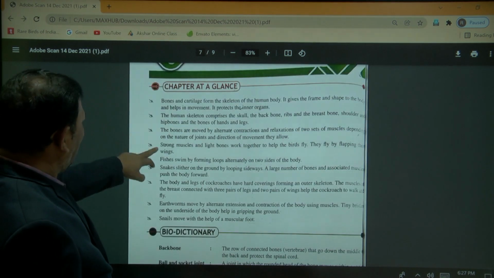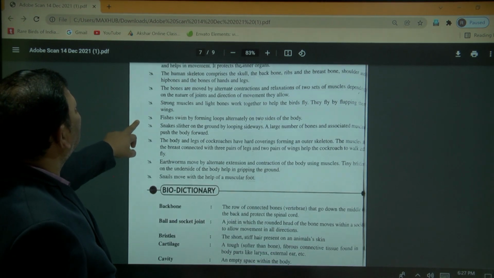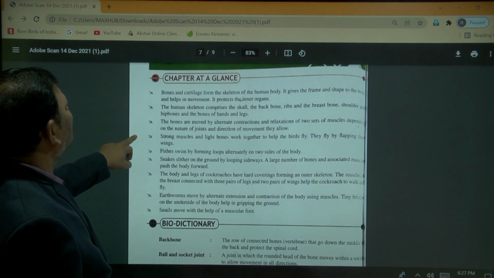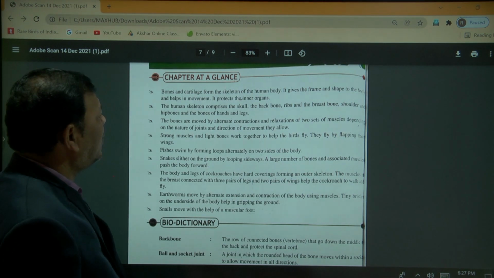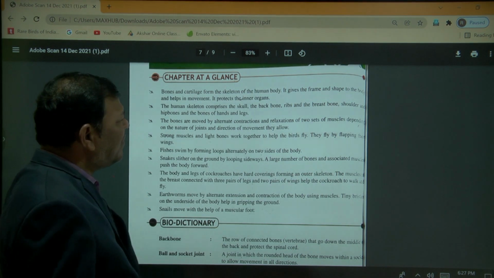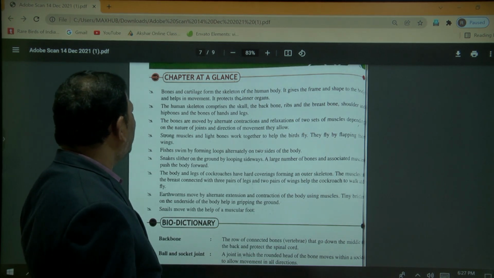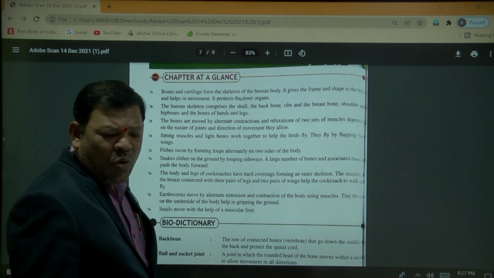Here, some of them are given as a chapter at a glance. Bones and cartilage form the skeleton of the human body. It gives the framework and shape of the body and helps in movement.